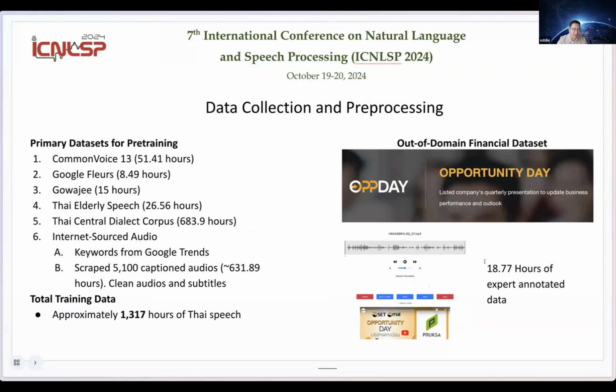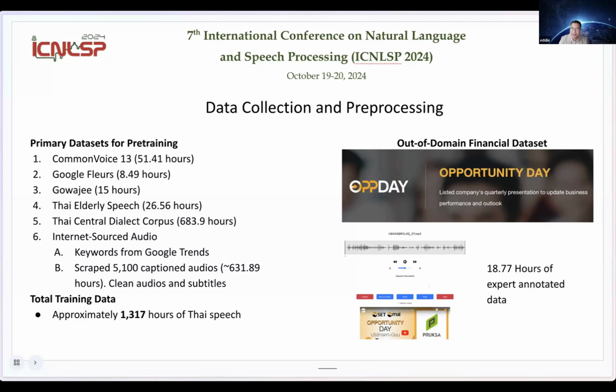So we used keyword search on Google Trends for Thai speech, and scraped around 5,000 audios, around 631 hours. Then we cleaned it, and in total we have around 1,300 hours of really well annotated audio.